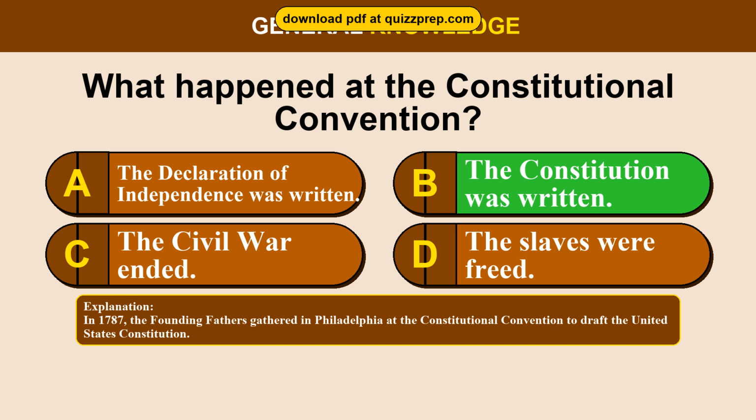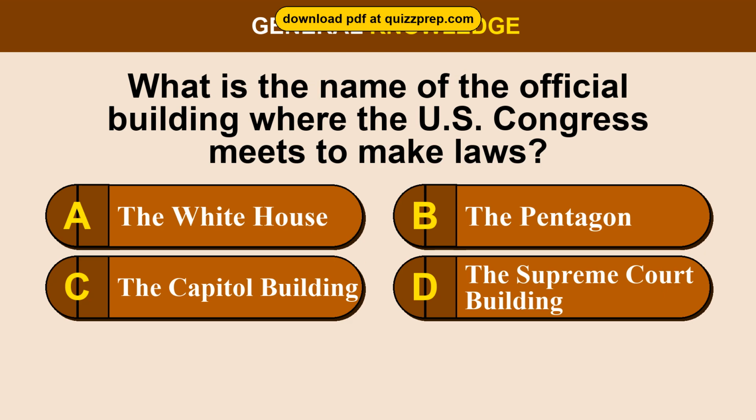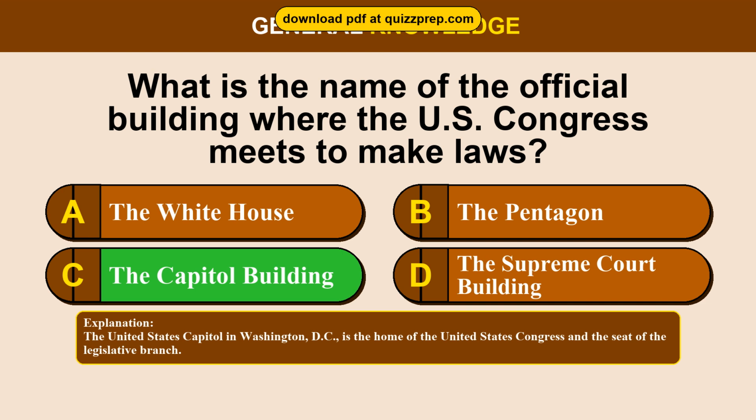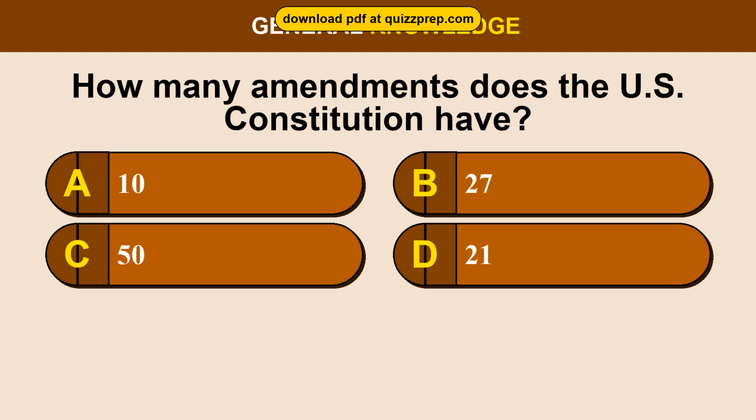Question 47. What is the name of the official building where the U.S. Congress meets to make laws? Option A, the White House. Option B, the Pentagon. Option C, the Capitol Building. Option D, the Supreme Court Building. The correct answer is option C, the Capitol Building. The United States Capitol in Washington, D.C., is the home of the United States Congress and the seat of the legislative branch.